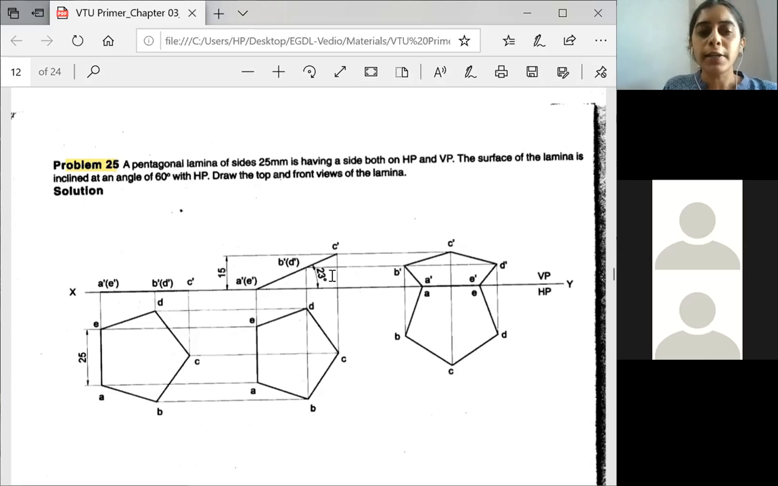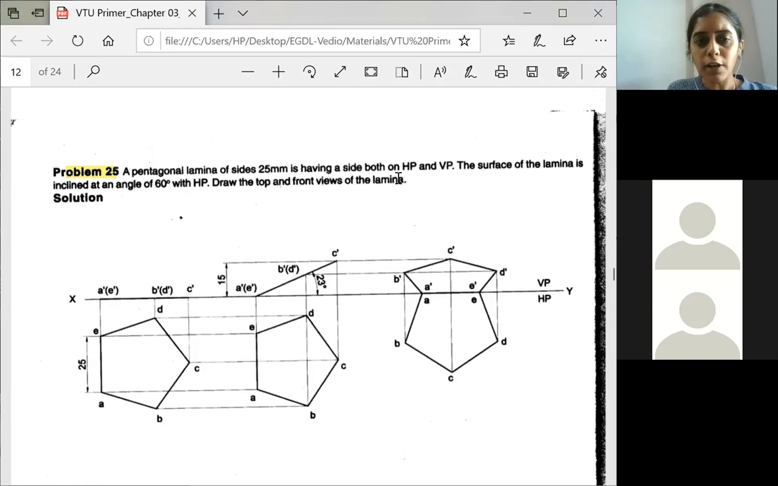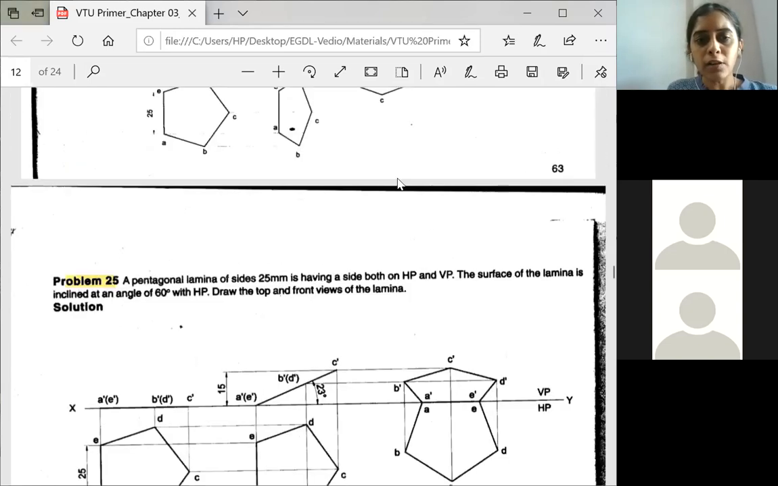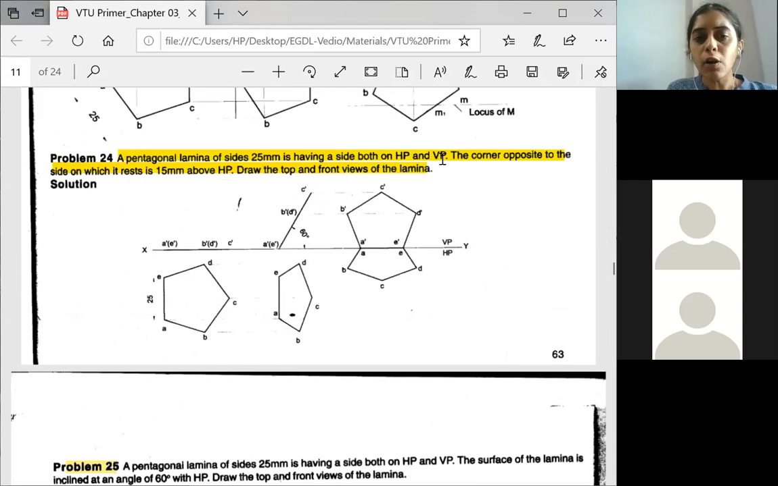If you have any manual error, you may get 1 or 2 degree less. But try to achieve perfection. So after this, what is being told? The side which was resting on HP is resting on VP also. Apart from this, no inclination with respect to VP is given. So that is the only hint for how you will shift to the third stage.